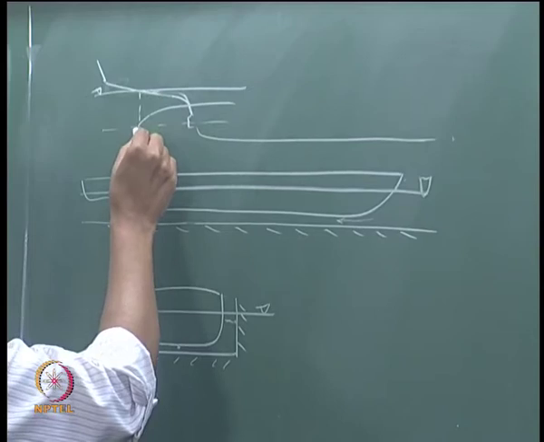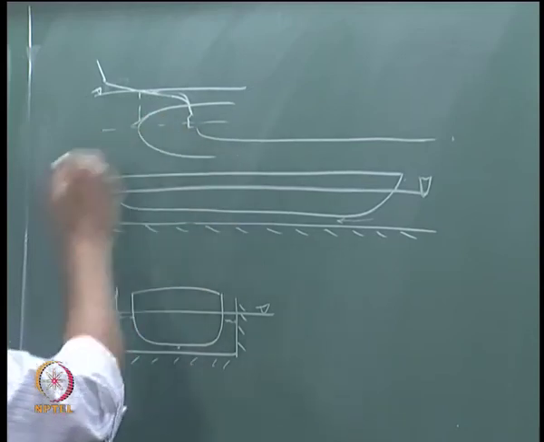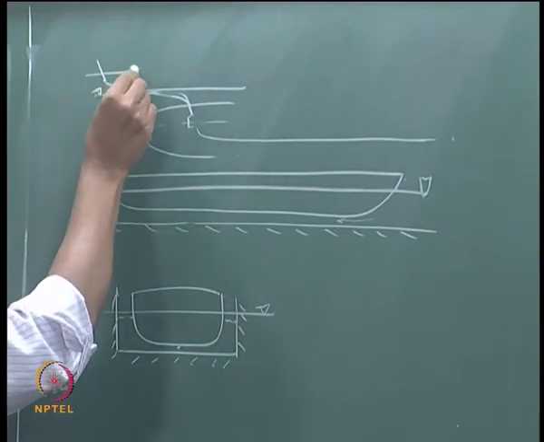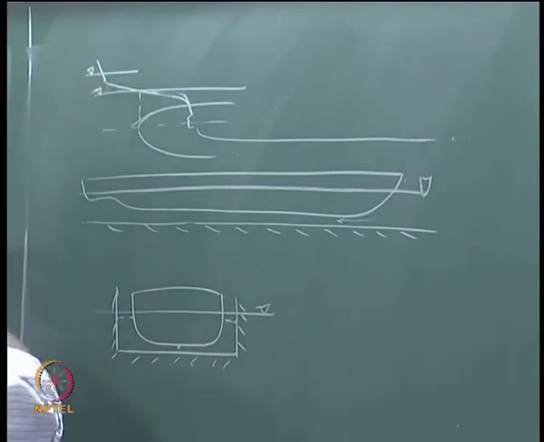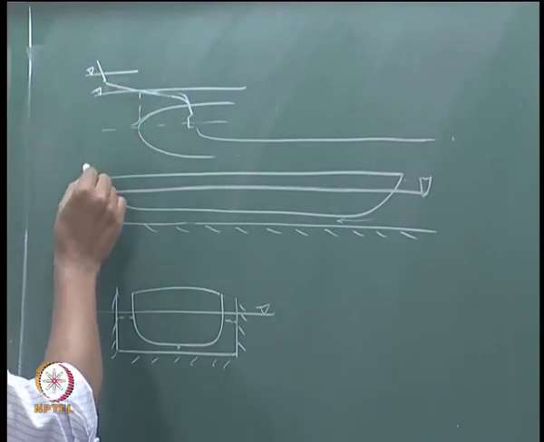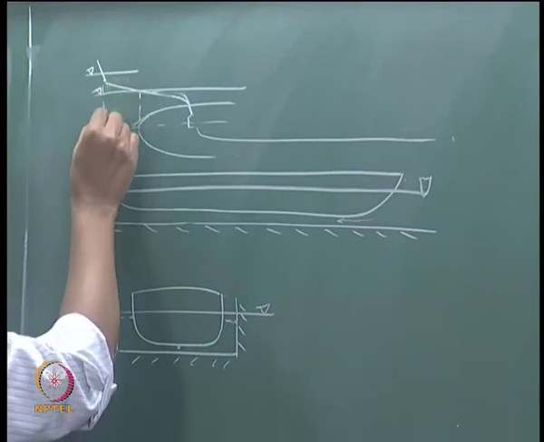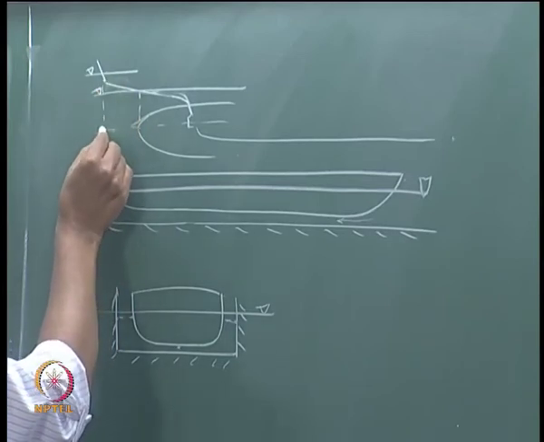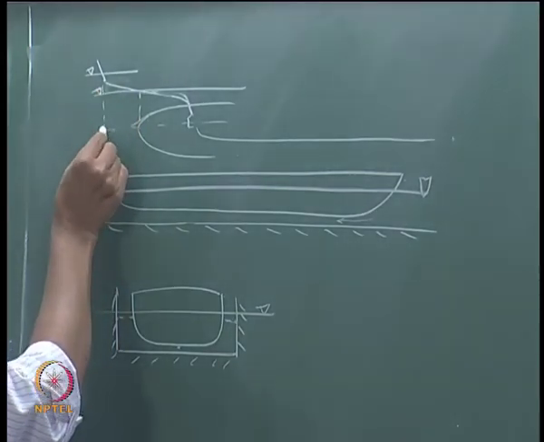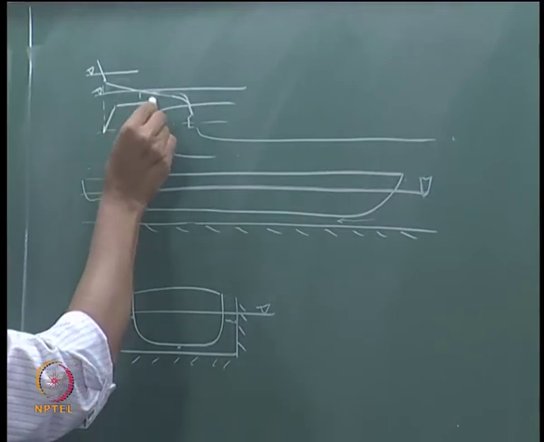Suppose the transom immerses, and the designed water line is here, then the shape will be like this.